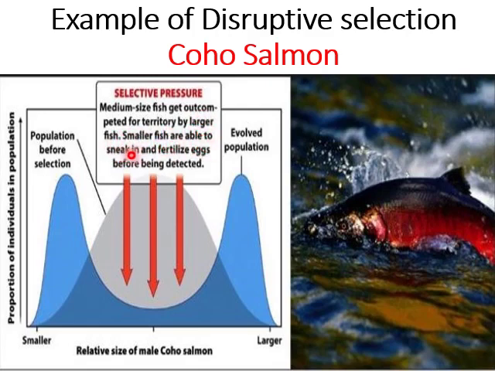Smaller fish are able to sneak in and fertilize eggs before being detected. As a result of this selection pressure, two subpopulations evolved. As you can clearly see in this graph, there are two slopes in blue, the smaller and the larger. So, two subpopulations have evolved. This is an example of disruptive selection.